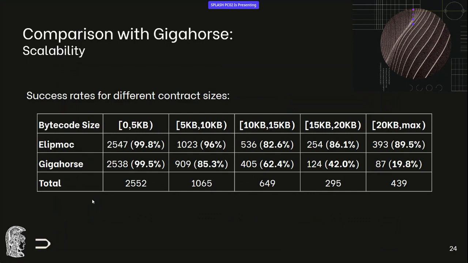So we are far more scalable in realistic contracts, and that's important because as the ecosystem becomes more mature, contracts become larger and compilers optimize more. Contracts become harder to decompile and analyze.